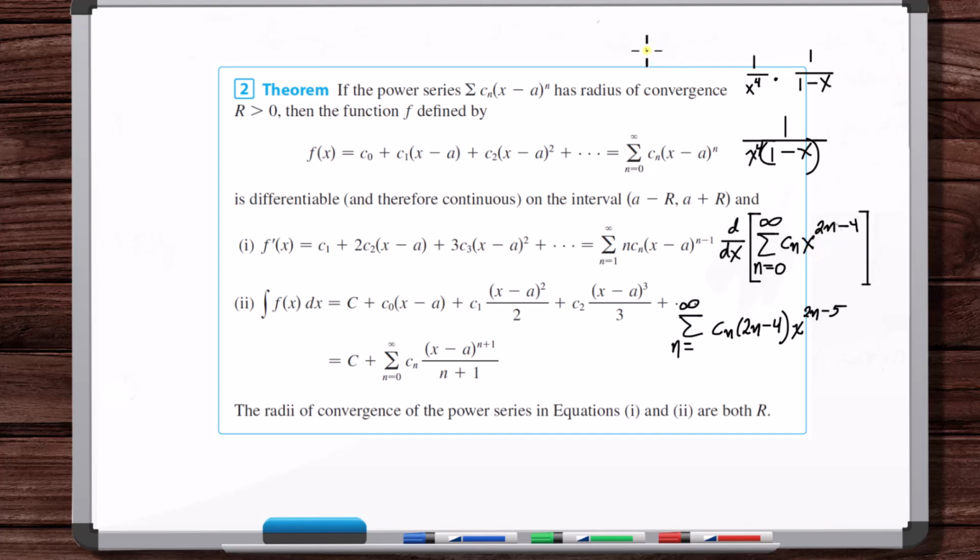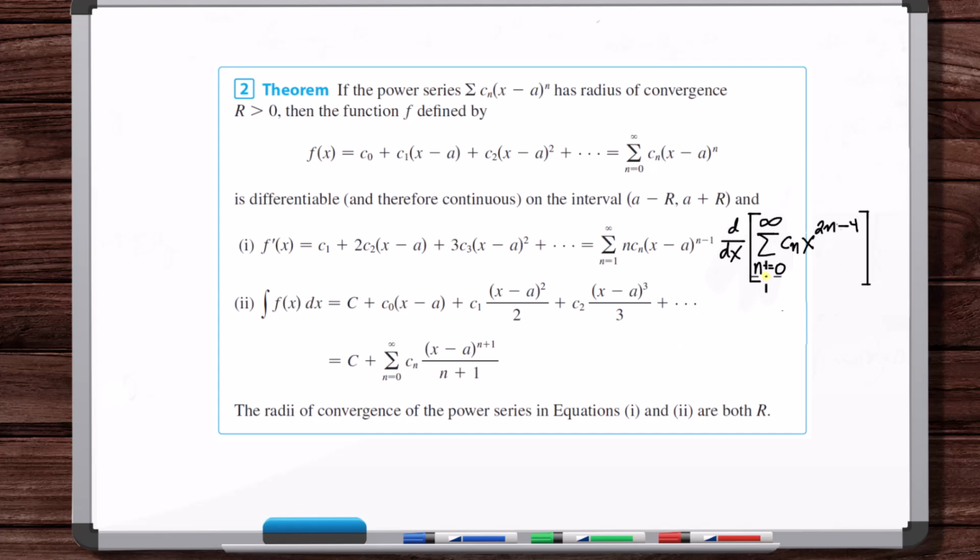Okay, but if we solve for when 2n minus 4 is equal to 0, we see that it's when n is equal to 2. So you can't have a power series with negative exponents on the x. So what's happening is this doesn't turn into a power series until n is equal to 2. So really, technically, we haven't learned to differentiate anything but a power series.